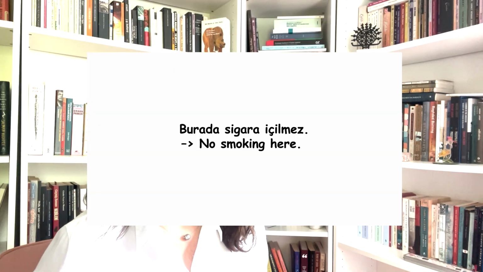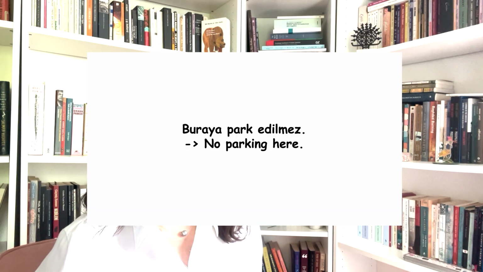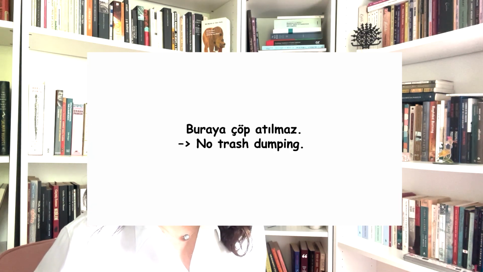Probably one of the most common ways passive is used in Turkish is in prohibitive and permissive phrases. You would see this a lot on public signs, especially for rules or prohibitions. For instance, burada sigara içilmez. No smoking here. Buraya park edilmez. No parking here. Buraya çöp atılmaz.